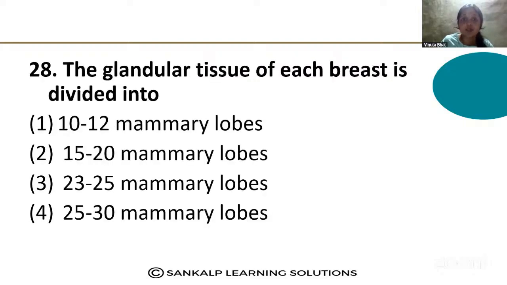And the glandular tissue of the breast is divided into 10 to 12 mammary lobes, 15 to 20 mammary lobes, 23 to 25 mammary lobes, 25 to 30 mammary lobes. Find the correct answer. The glandular tissue of the breast is divided into. Note down this question.